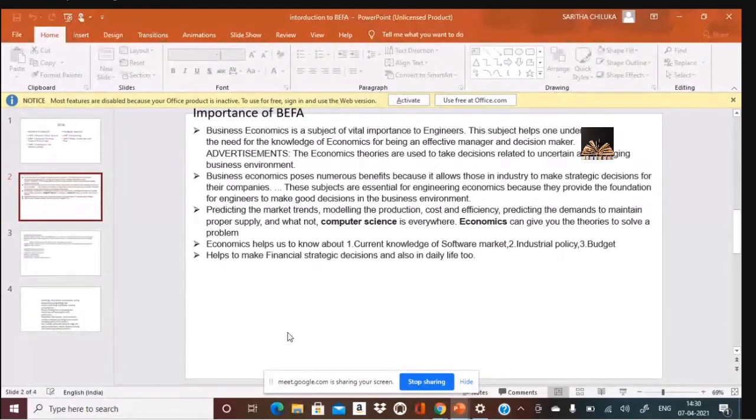And not only that, even an individual who does an engineering course needs to have current knowledge of the software market, what the industrial policies are, how to frame the budget, and how financial decisions are taken. And not only that, if you earn a salary, where shall you invest, where do you get maximum returns.